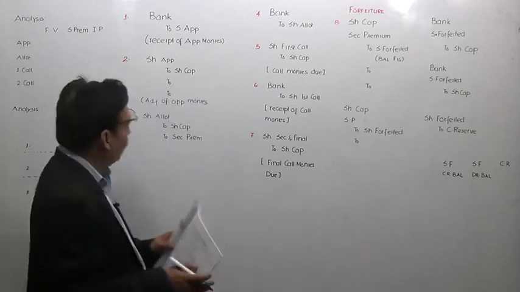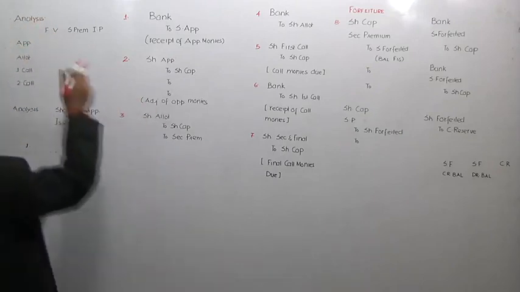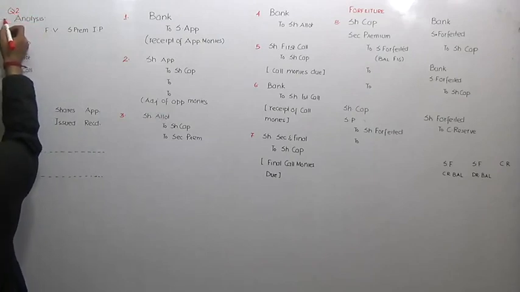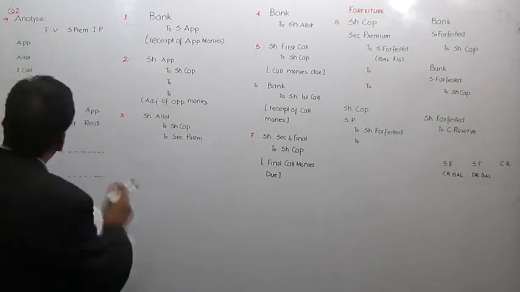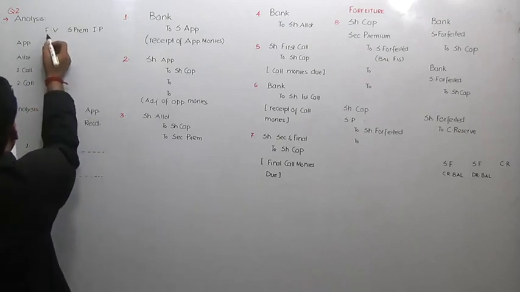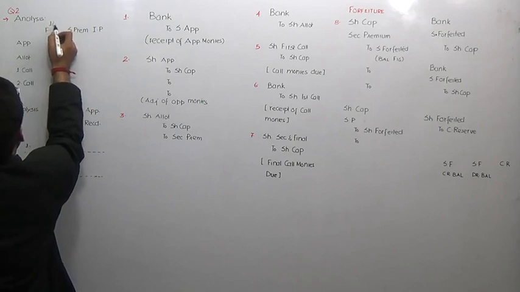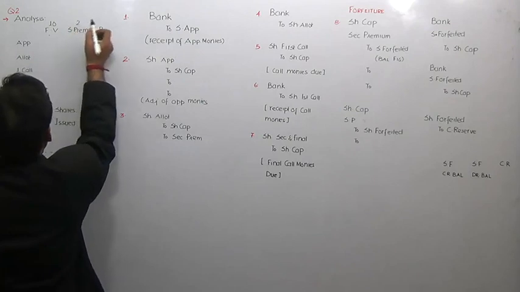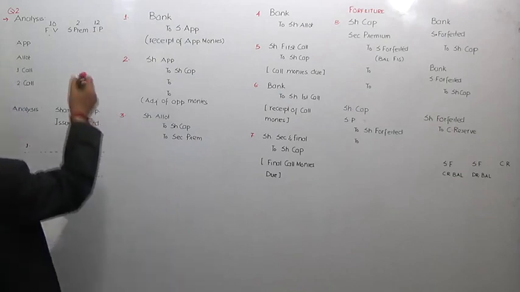For example, just pay attention here. This is question number 2 we are picking up. Let me write the question number here, question number 2. The analysis which we are doing is not part of the solution, just for simplification, correct? First of all, you have to take into account the face value. The face value in this case happens to be 10. So somewhere you write 10, this is your face value, rupees 10. As the premium amount is 2, your issue price is 12. Without an iota of doubt, the issue price is going to be 12.